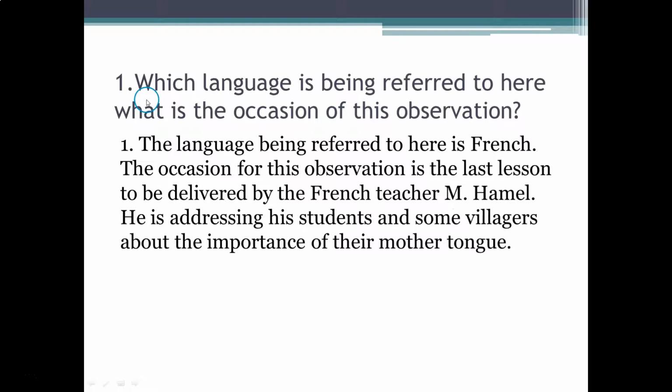First question. Which language is being referred to here? What is the occasion of this observation? Answer. The language being referred to here is French. The occasion for this observation is the last lesson to be delivered by the French teacher, Monsieur Emile. He is addressing his students and some villagers about the importance of their mother tongue.